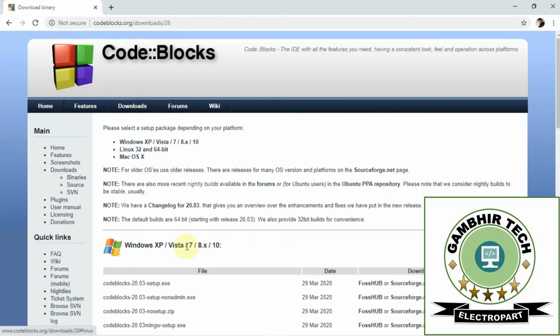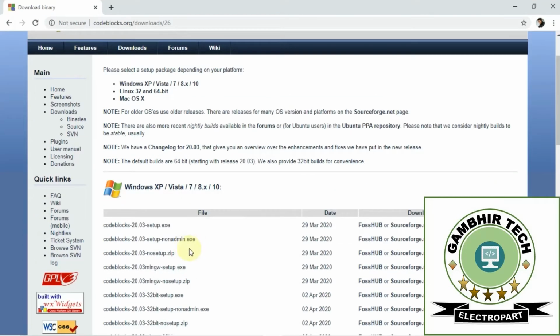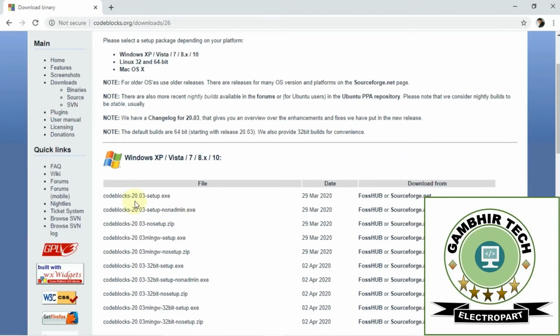Just click on that and from here you can download, for example the CodeBlocks 20.03 setup. Go to download from FossHub or SourceForge.net. I use SourceForge.net. Just click on that and it will start downloading automatically.